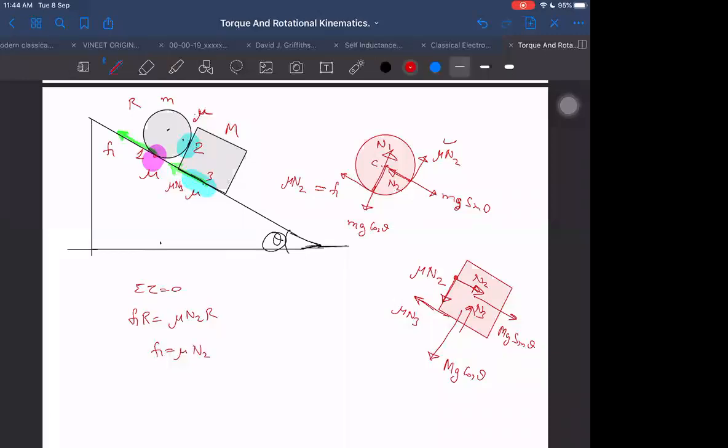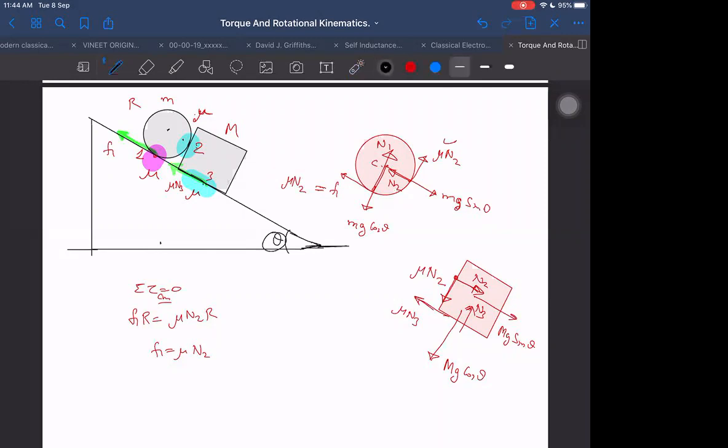Mu into N2. Right or not? Sir, we took just about the center of mass. Right? Okay, sir. Then therefore I'm writing this as mu into N2.